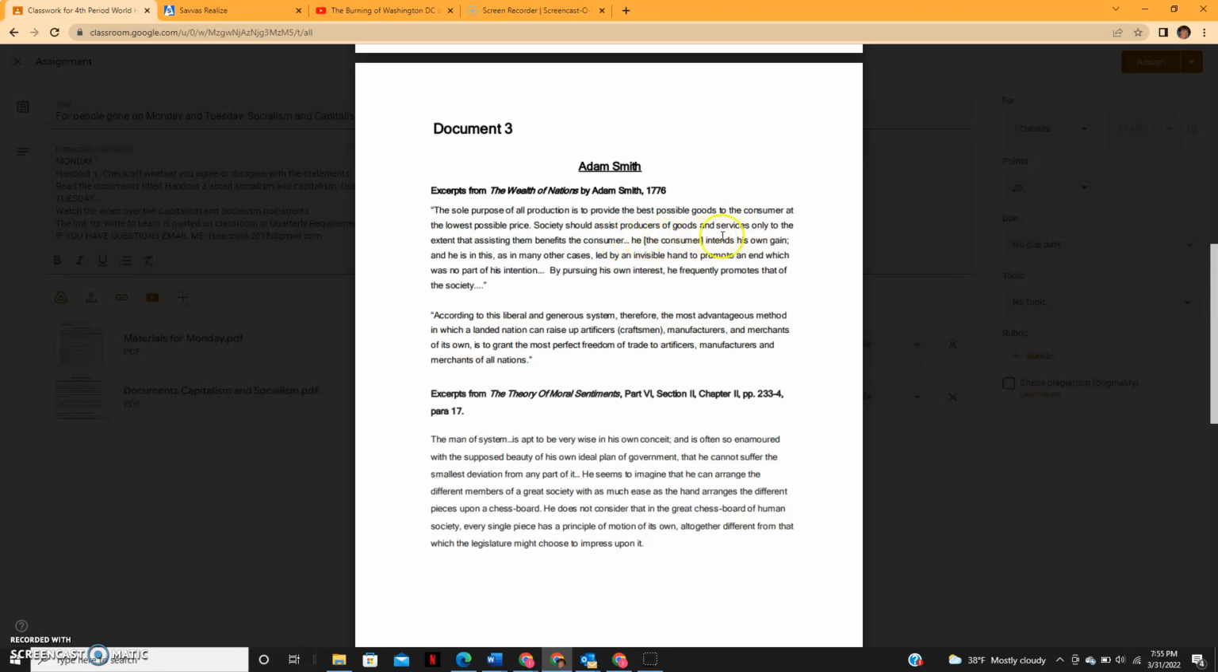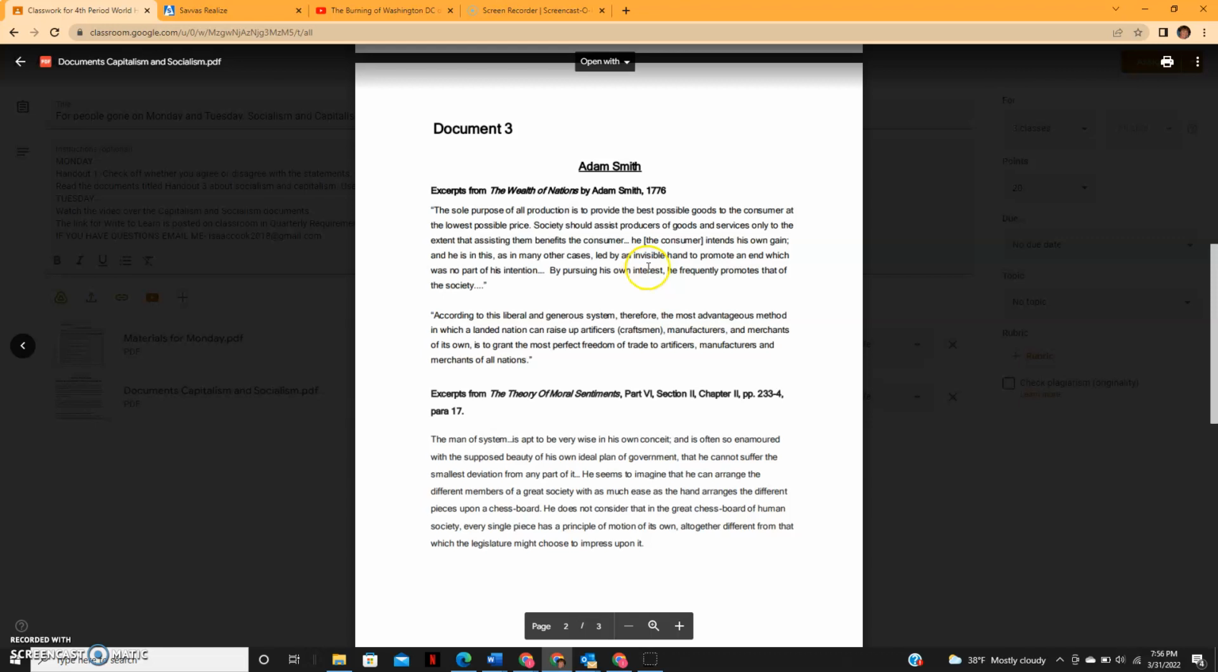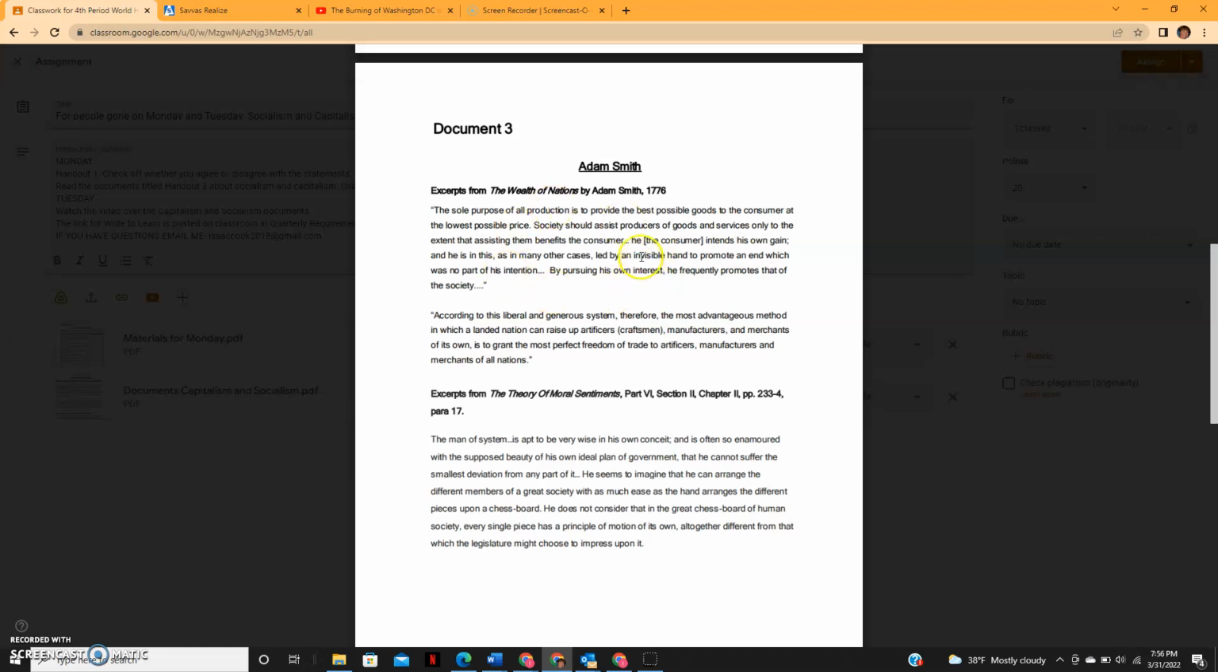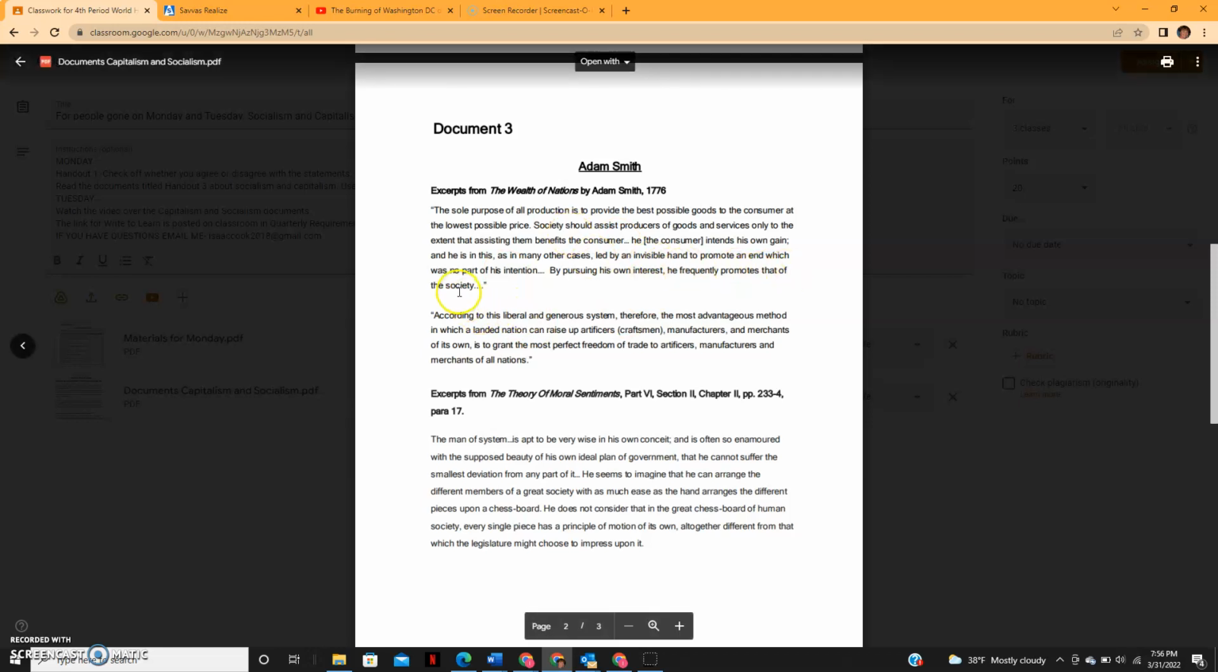He, the consumer, intends his own gain, and he is in this, as in many other cases, led by an invisible hand to promote an end which was no part of his intention. By pursuing his own interest, he frequently promotes that of the society. So when the consumer uses his freedom to buy things, with whatever money he has, it doesn't matter how much money he has, whenever he buys things, he promotes the society.